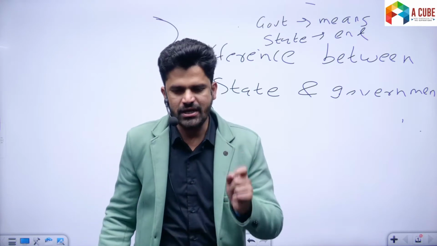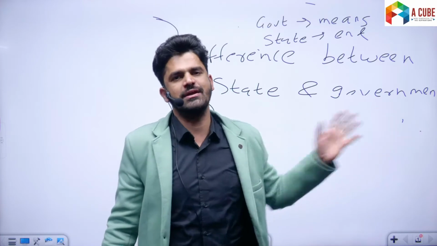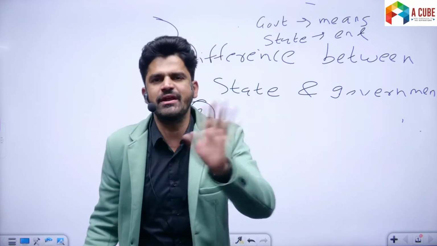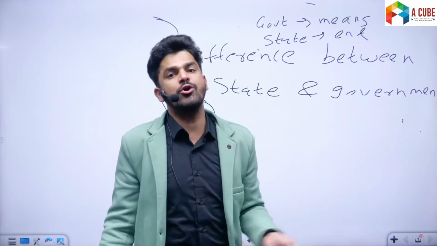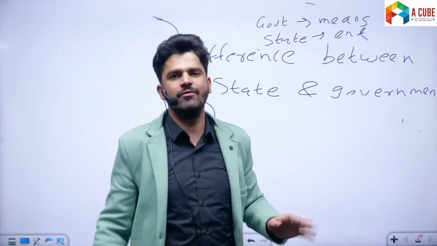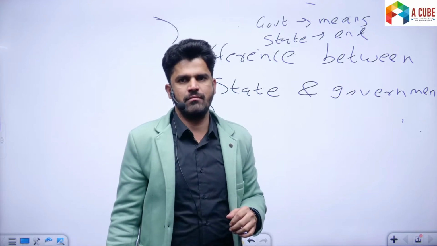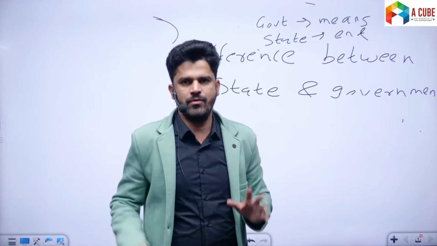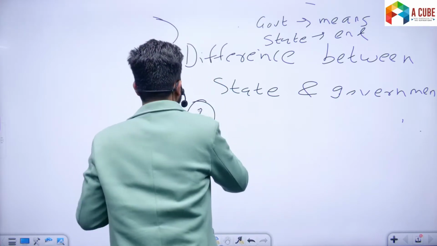In a given territory, sovereignty belongs to the state. Government is not sovereign. It is the state which is sovereign. To put it differently, it is the constitution of the state that is sovereign. For example, in India, the constitution of the state is sovereign.